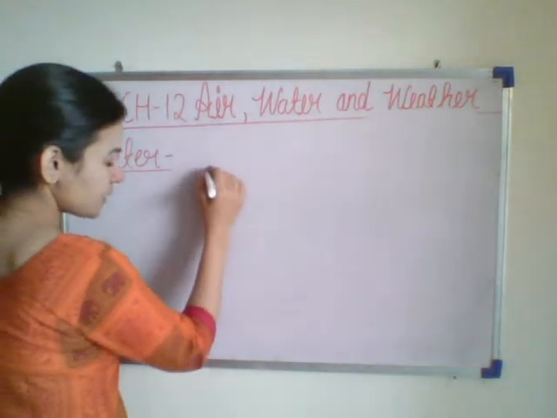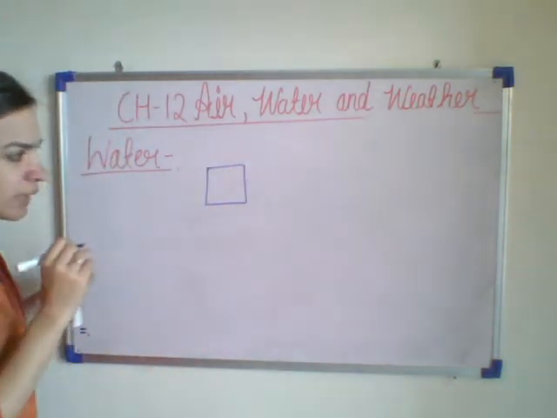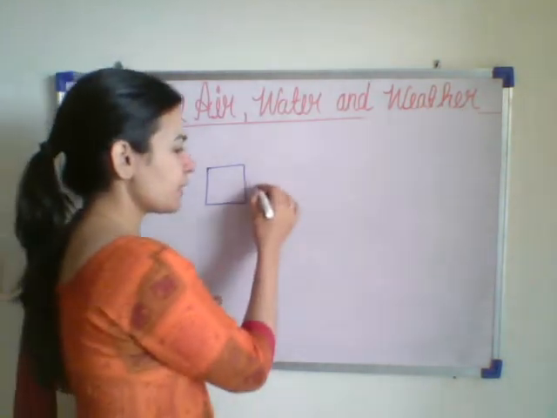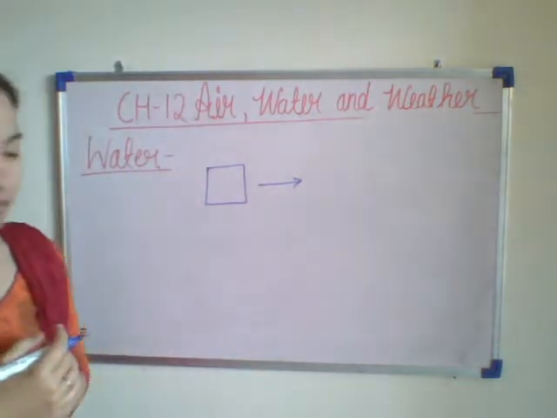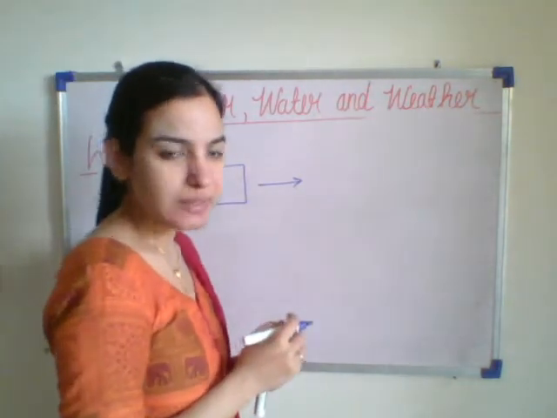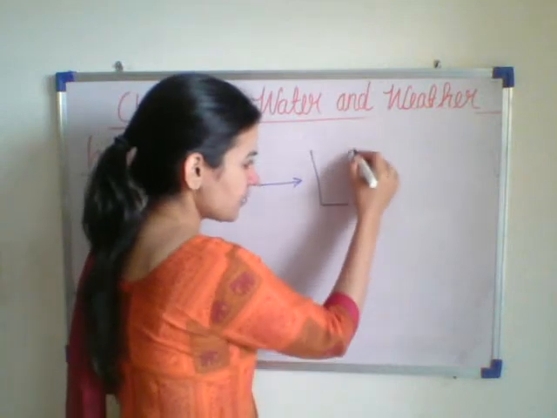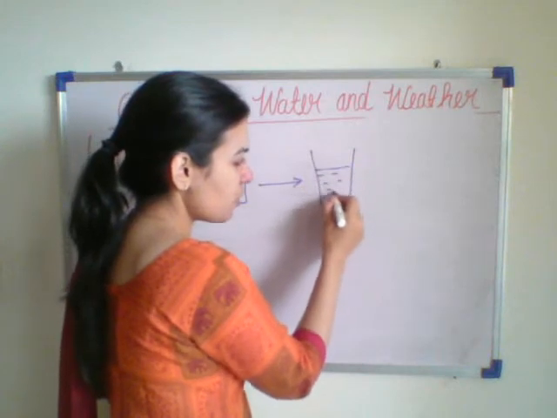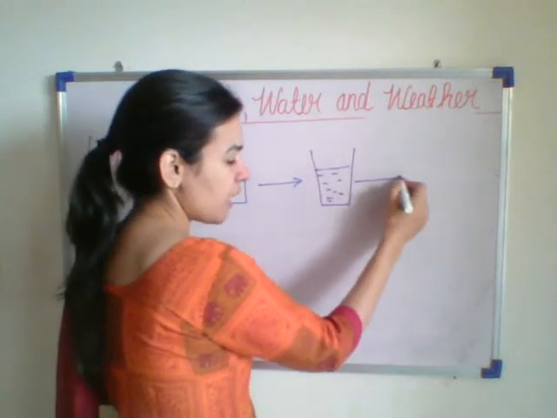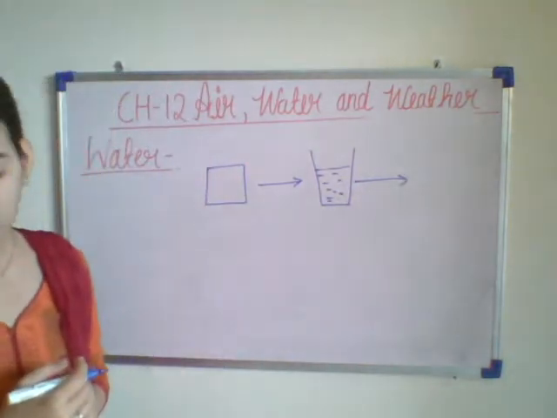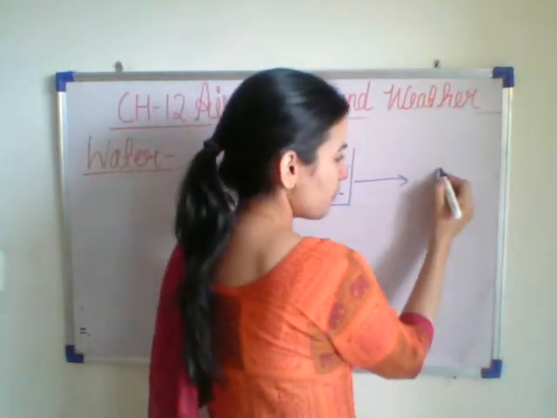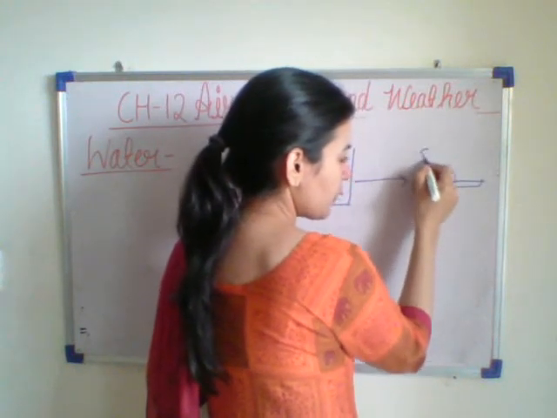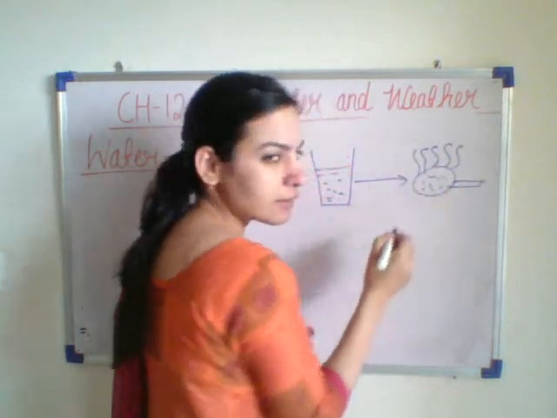Now this is the ice. This is a block of ice. What happens when you take out the ice from the refrigerator and keep it for some period of time? This ice will melt. If I keep this ice in this glass, after some time you can see this glass will be filled with cold water. And what will happen if I heat this water? If I keep this water in a bowl and heat it, this water will evaporate.